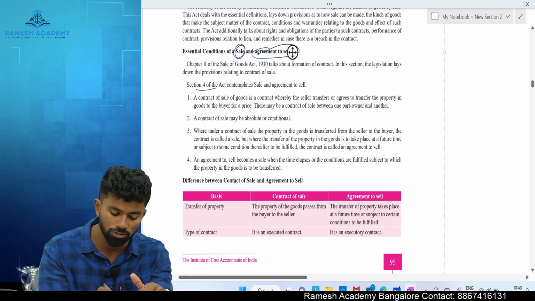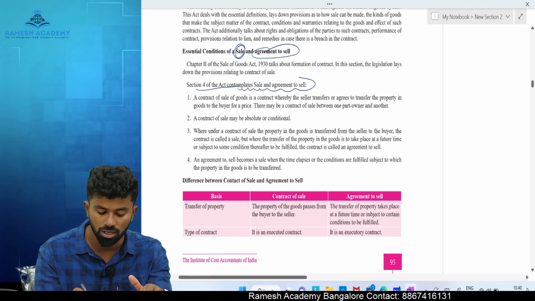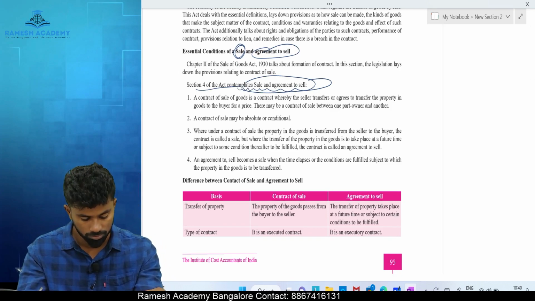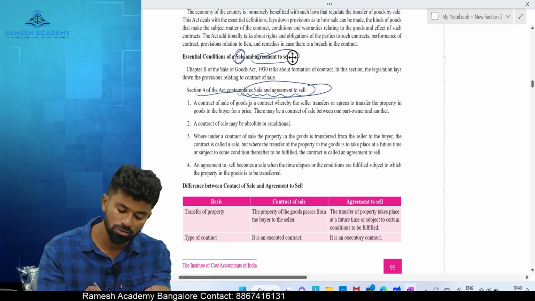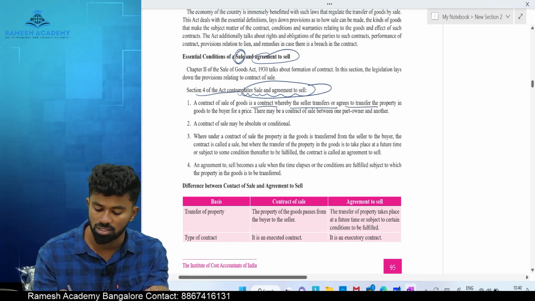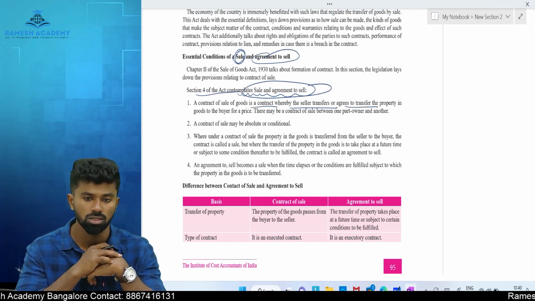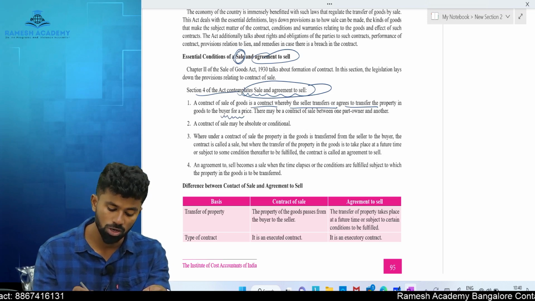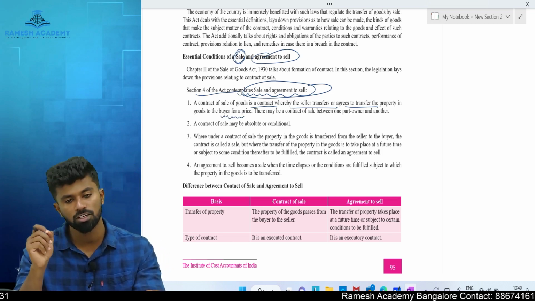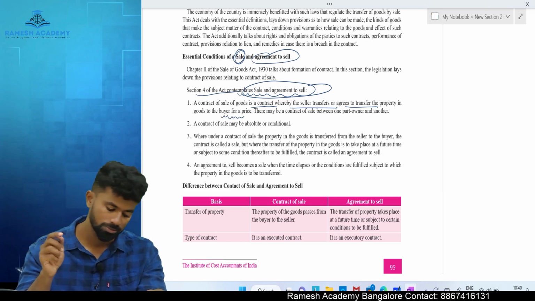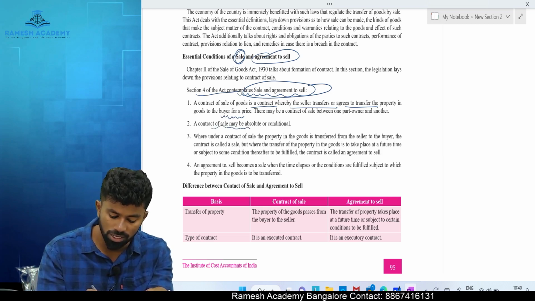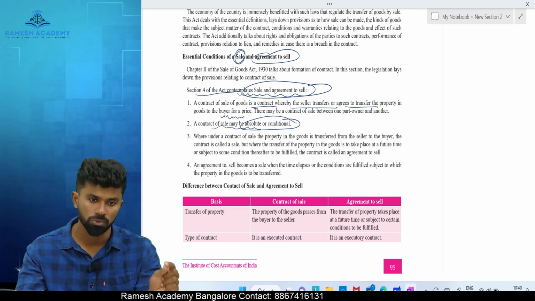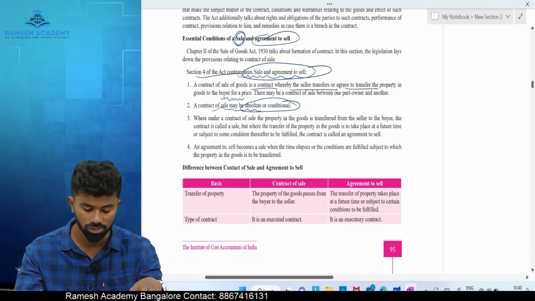Section number 4 of the Act contemplates the sale and agreement to sell. Section number 4 provides a definition of contract of sale. A contract of sale of goods is a contract whereby the seller transfers or agrees to transfer the property in the goods to the buyer for a price. That is called a contract of sale. A contract of sale may be absolute or conditional. So the sale contract can be either absolute, without conditions, or with conditions.